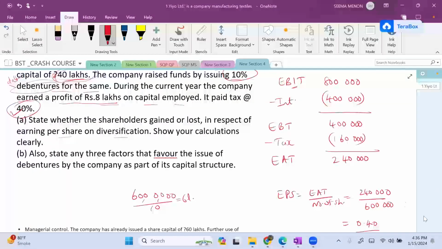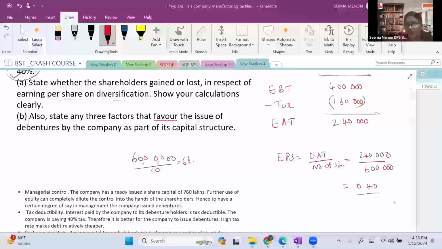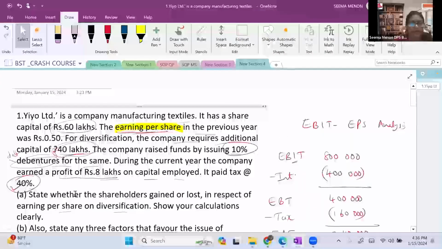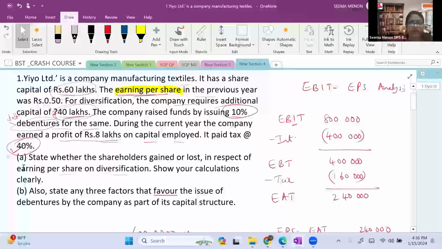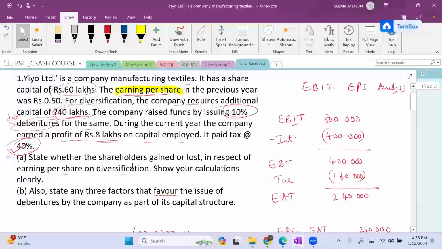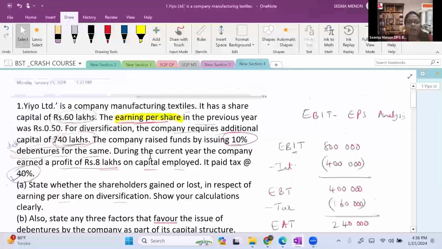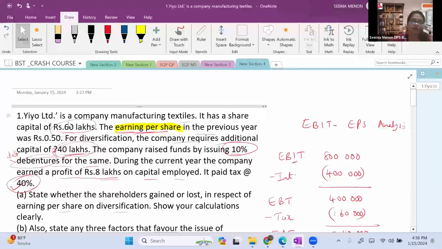So what does it indicate? The question is to state whether the shareholders gained or lost in respect of earning per share on diversification. Last year there was no diversification. Now, during the diversification, they took the loan.